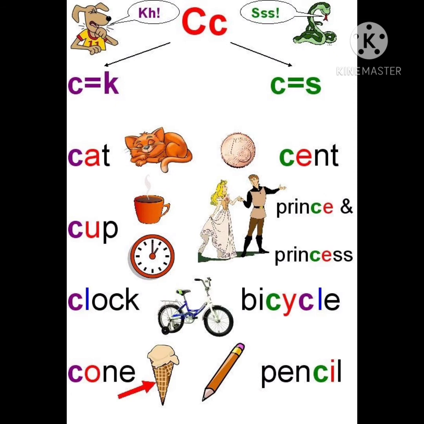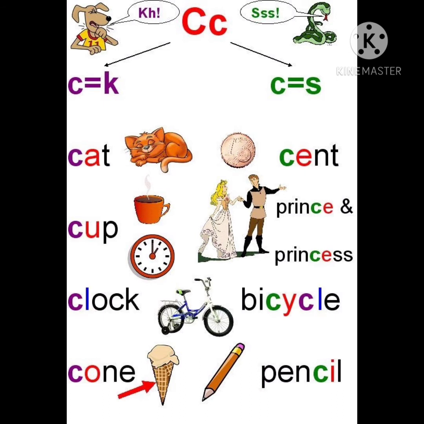And see the next word, cup. Now the letter C followed by U. When the letter C is followed by U also, C sounds as K. So we say it as cup. Now see the next word, clock. If the letter C followed by any consonant, then also the letter C sounds as K. Here in clock, C is followed by L. It is a consonant.